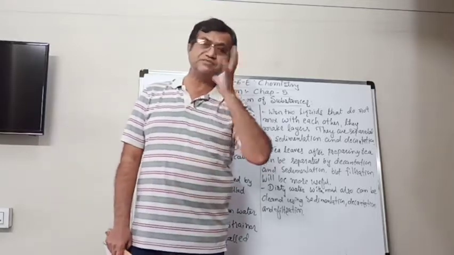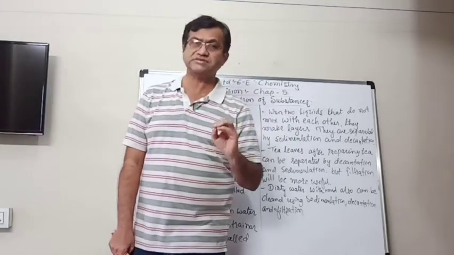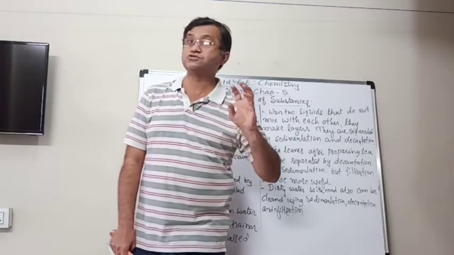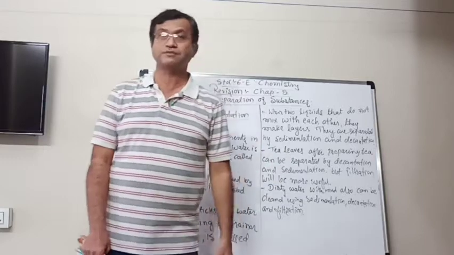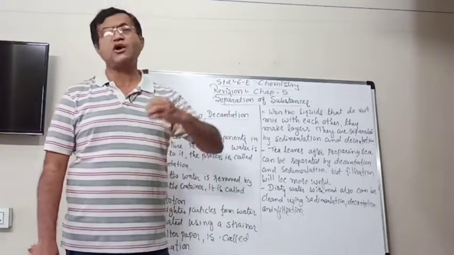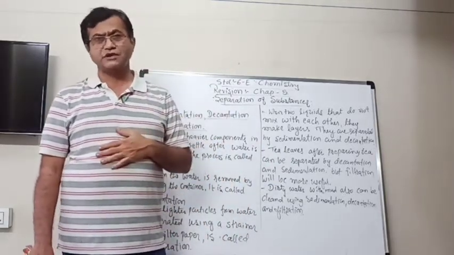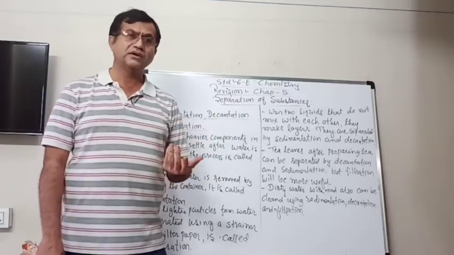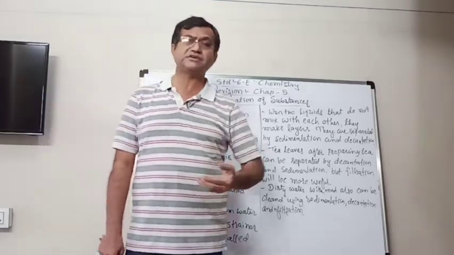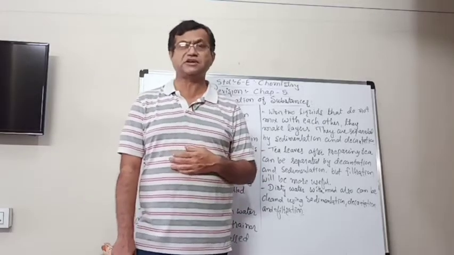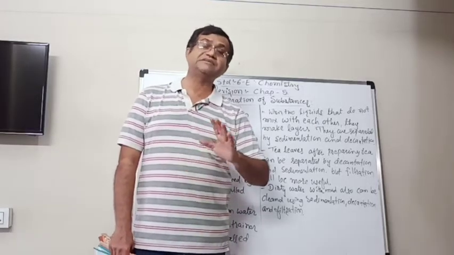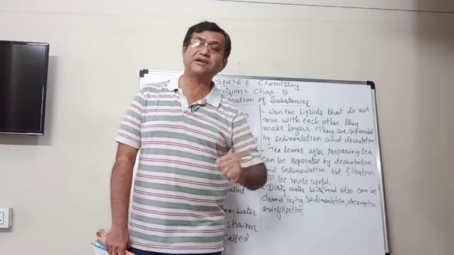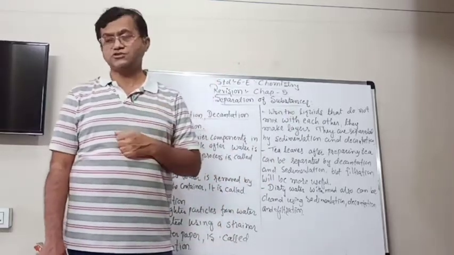Generally these three methods are used step by step together, or sometimes we use only filtration, when there are no heavier particles in it or it is not convenient to use decantation. Then we can directly filter.